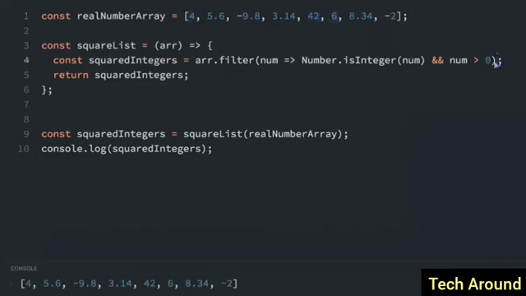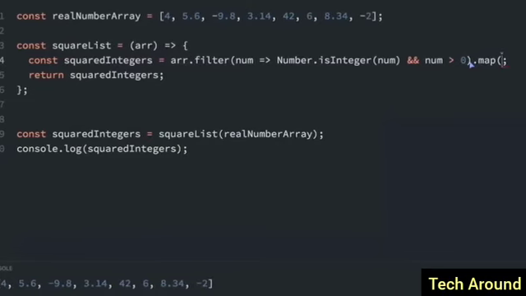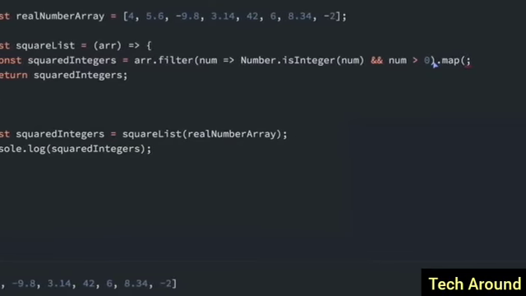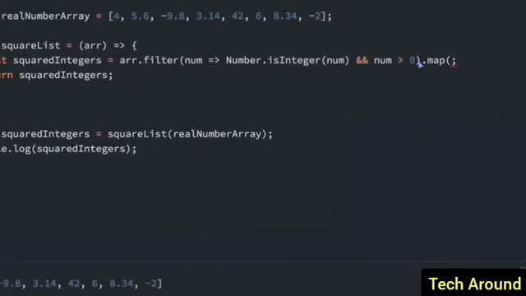But after we get that new array, we want to get the square of each number in that array. So that's where we're going to use the map function. Now, the map function takes a function as its argument. But instead of writing a full function out, we can use an arrow function. So we're going to pass in x to the function, and then there's going to be an arrow function. Now, x just means every element from the array that's being passed to it. So remember, the map is getting the array 4, 42, 6. X means for every element in the array, this is what we're going to do to it. X times x, because it's going to be squared.